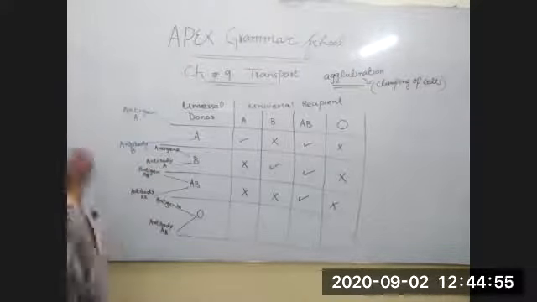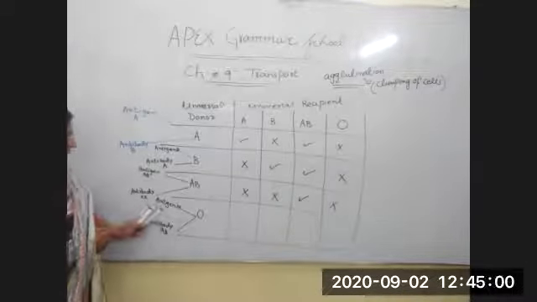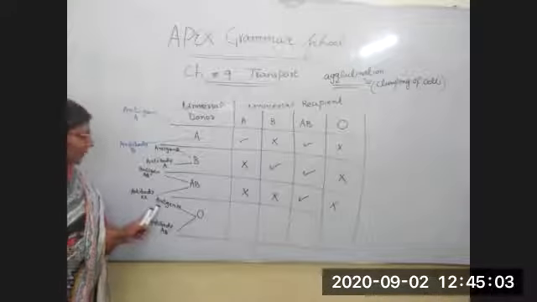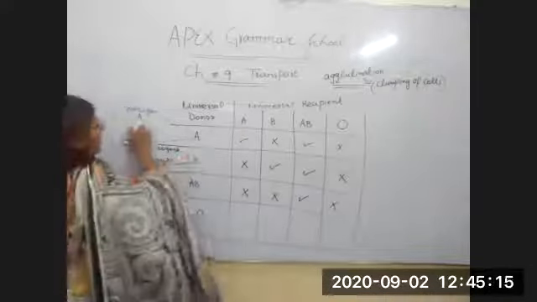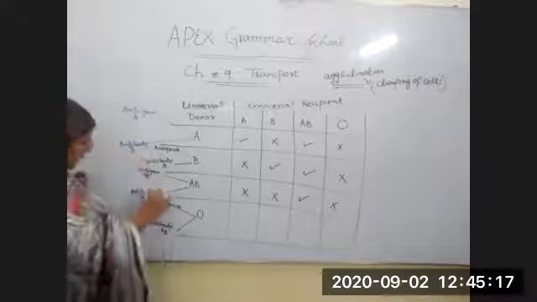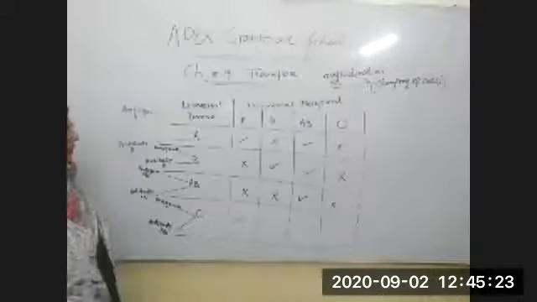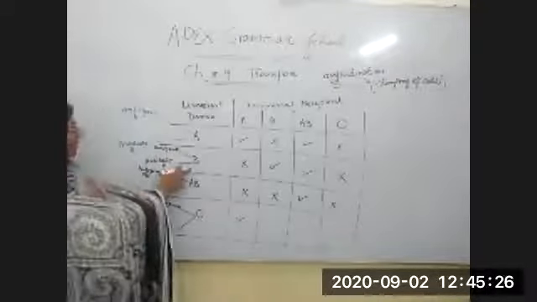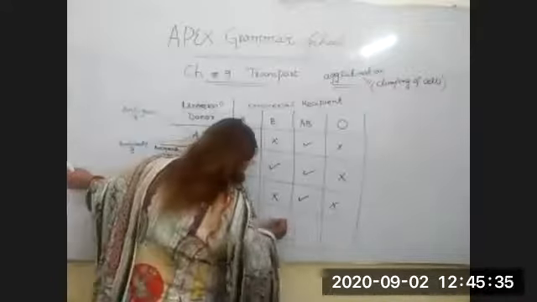Now we will see blood group O. We can see it has both antigens absent inside it, but it has both antibodies inside it. So if this blood is transmitted to A, what will happen? A has antigen A and antibody B inside it. O has antibody B inside it too, so it can be transmitted to A. When we see blood group B, in blood group B antibody A is present. In O, antibody A is also present, so it can also transmit to blood group B.